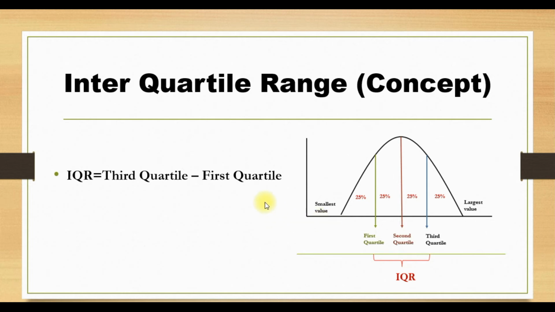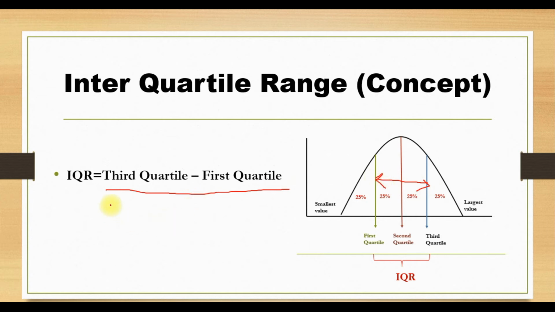Now try to understand what the interquartile range is. Interquartile range is also known as IQR, the abbreviation for interquartile range. It is the difference between the third quartile and the first quartile. That means it represents the central 50% of the data.